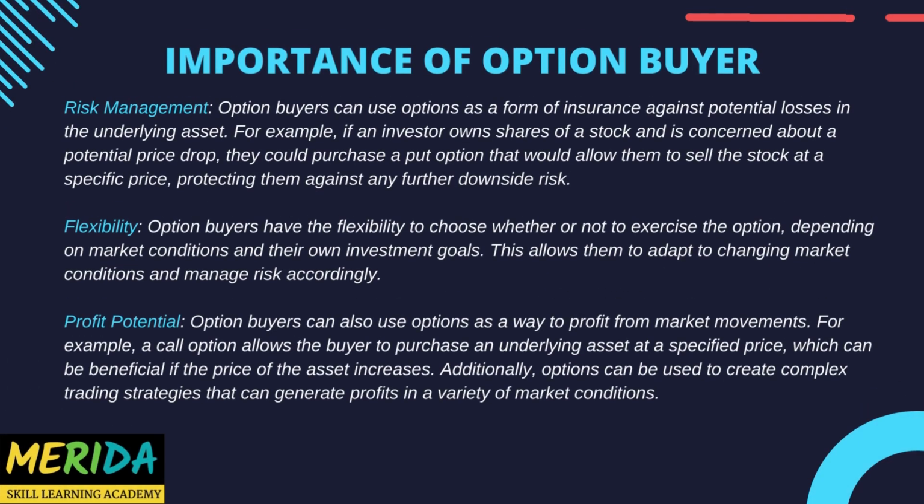Importance of option buyer. Risk management. Option buyers can use options as a form of insurance against potential losses in the underlying asset. For example, if an investor owns shares of a stock and is concerned about a potential price drop, they could purchase a put option that would allow them to sell the stock at a specific price, protecting them against any further downside risk.